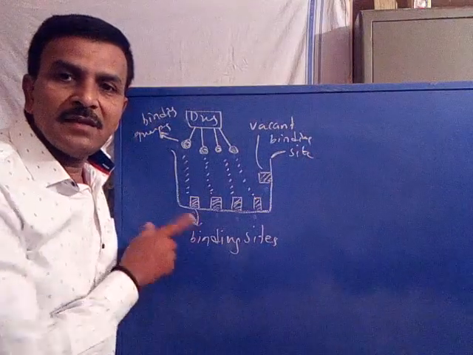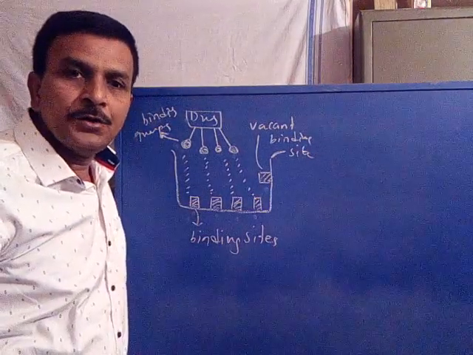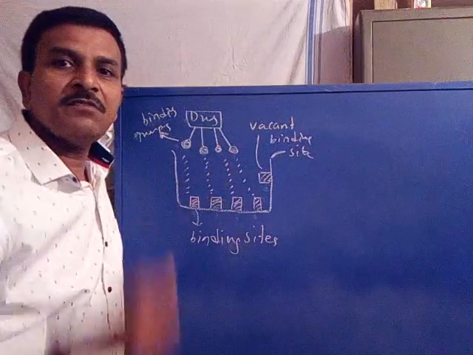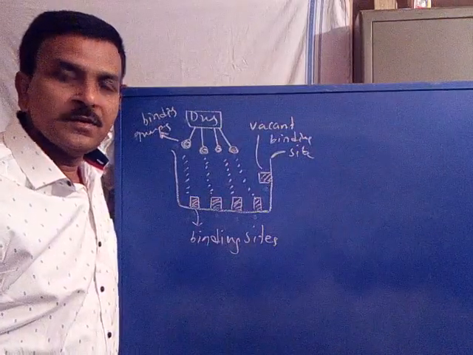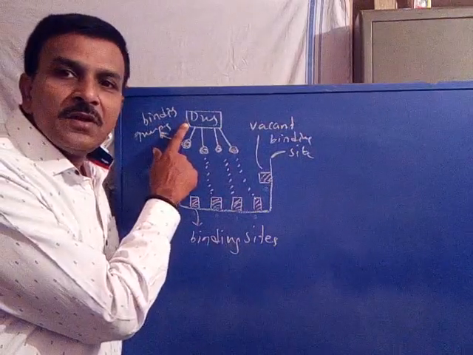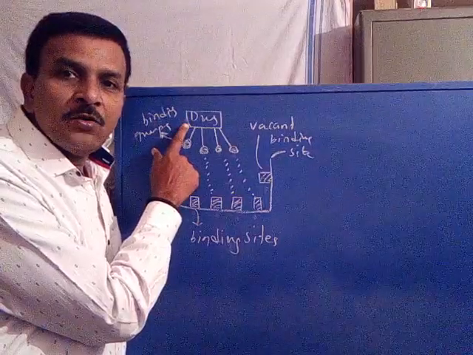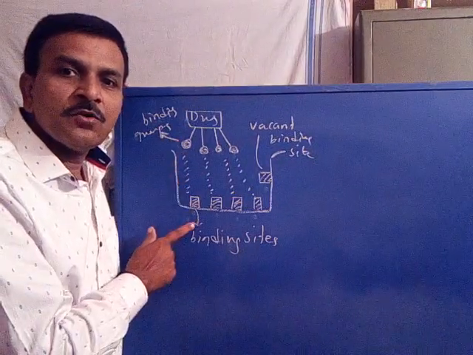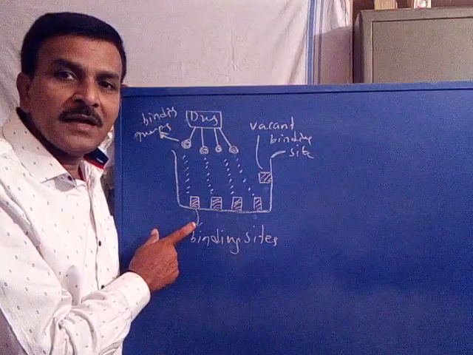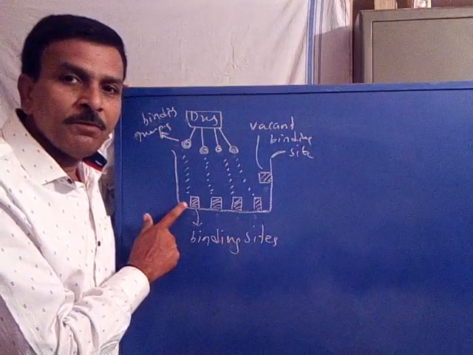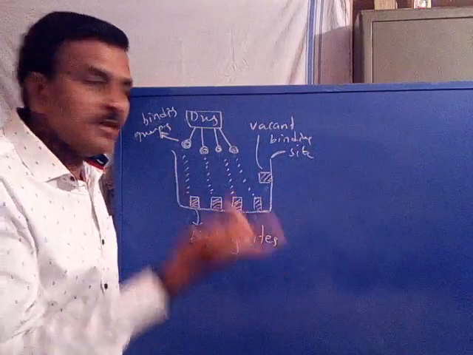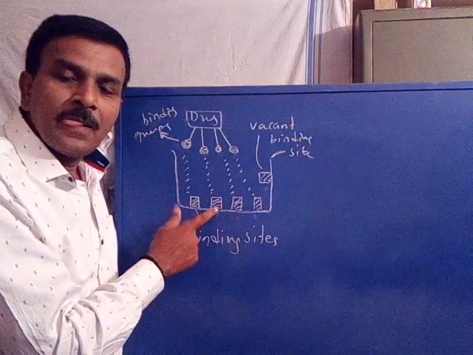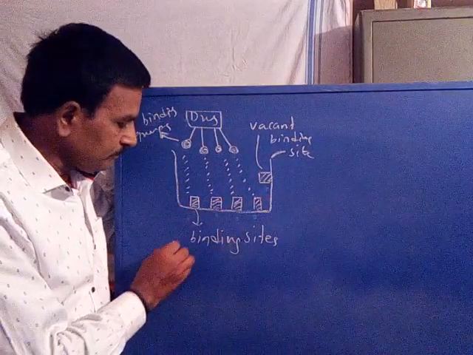A target has a vacant binding site due to lack of availability of a binding group in the lead. That is, a lead has an insufficient number of binding groups with respect to binding sites available at the target. Therefore, less interaction between the drug and the target, less activity.